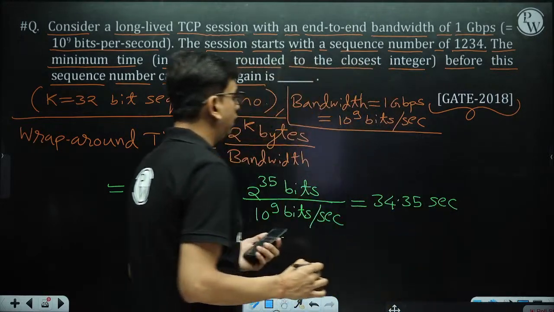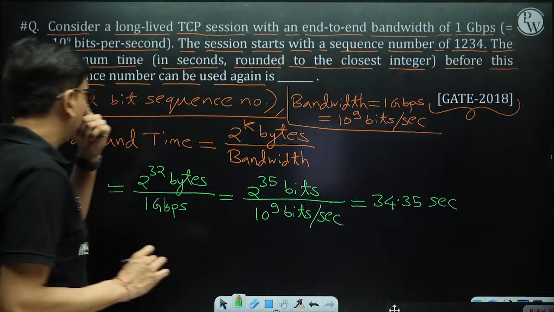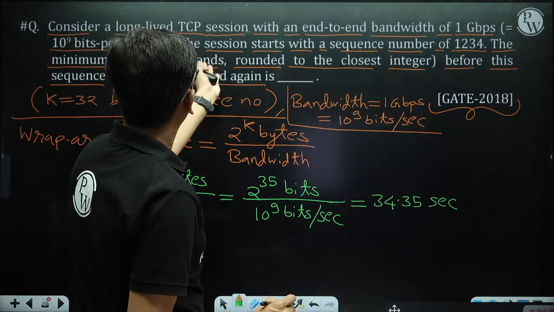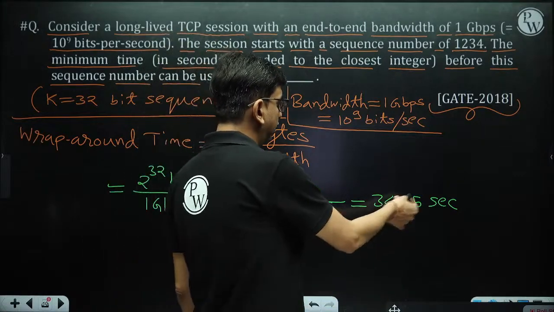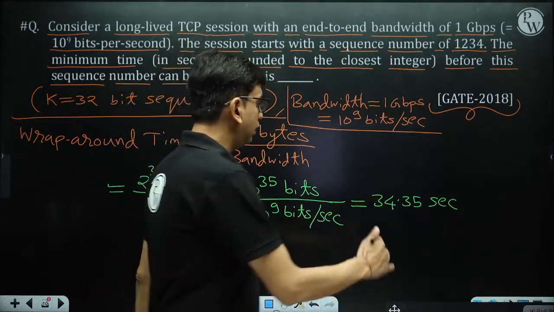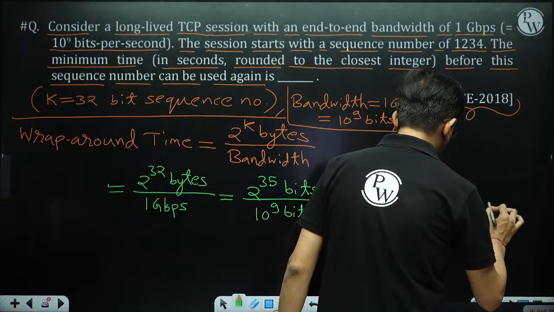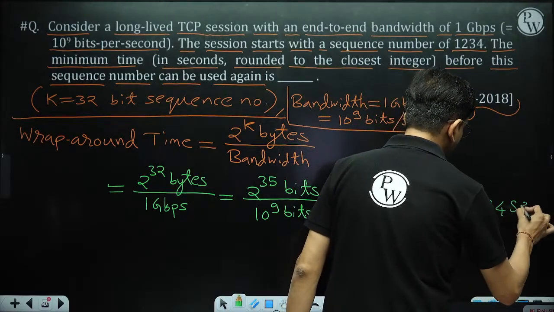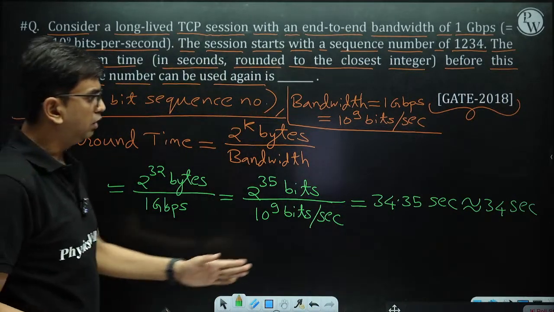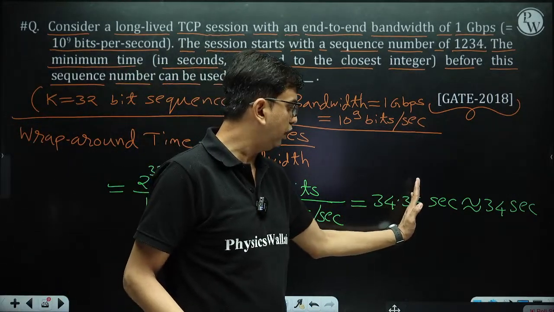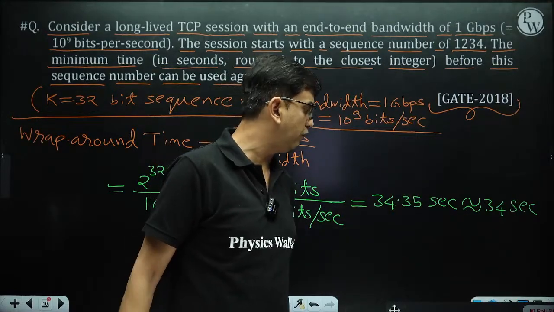But in the question it is telling that we have to give the answer rounded to the closest integer. So rounded to the closest integer, 34.35 becomes 34 seconds. So the answer of this question is 34 seconds. Nearest means if the value is less than 0.5, then 34; if this value is greater than 0.5, then 35 will be the answer.